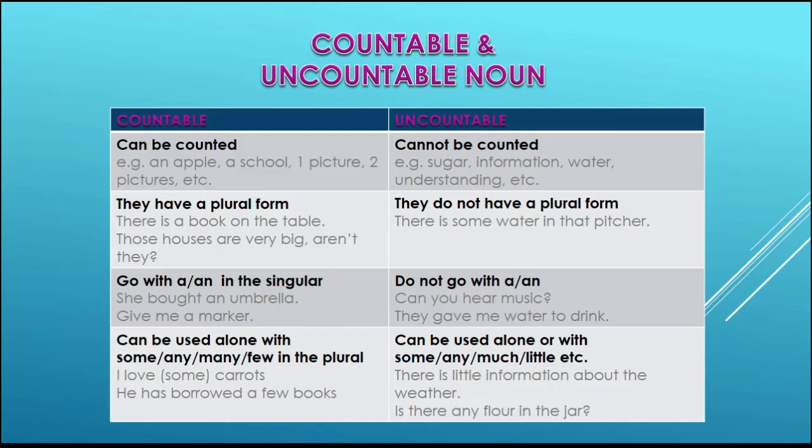So as we had seen in the above examples of uncountable nouns, there we had used, in the sentence, can you hear music? Before music we had used no words like some, little, much. Here we had used music alone. But we can use words like some, any, much also with an uncountable noun. Now that you understand these points, if we do a little exercise, this will become more clear to you. So let's start the exercise.